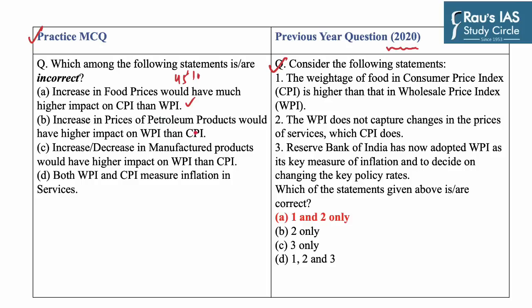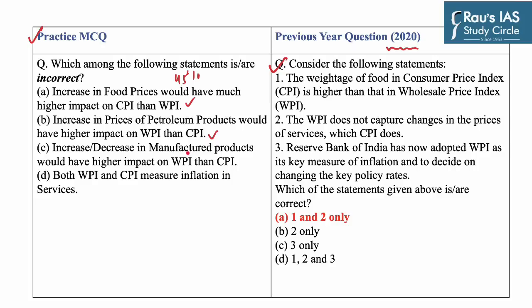Statement B. Increase in prices of petroleum products would have higher impact on WPI than CPI. This statement again is correct, as the WPI assigns higher weightage to petroleum products, and hence increase in prices of petroleum products would have higher impact on WPI than CPI.